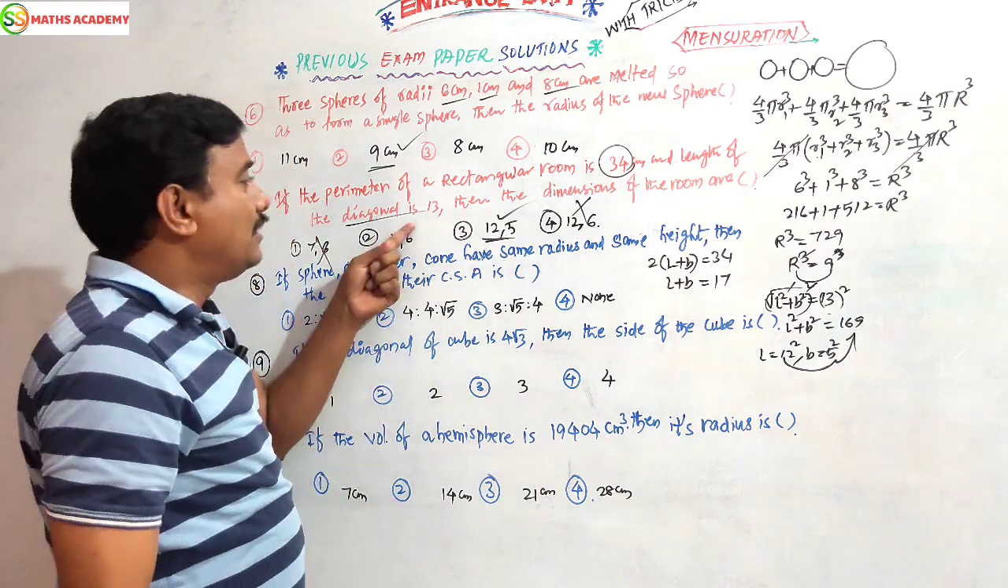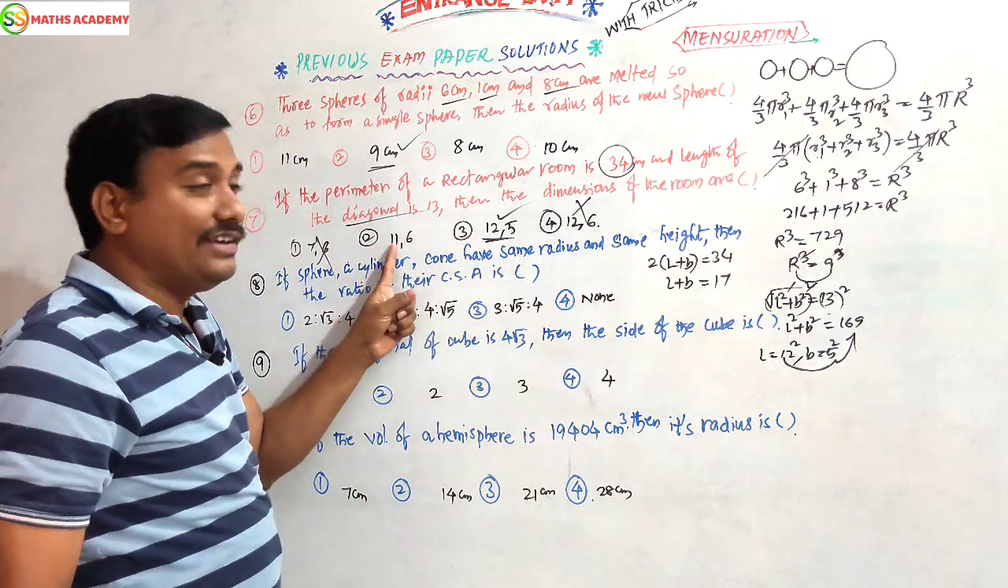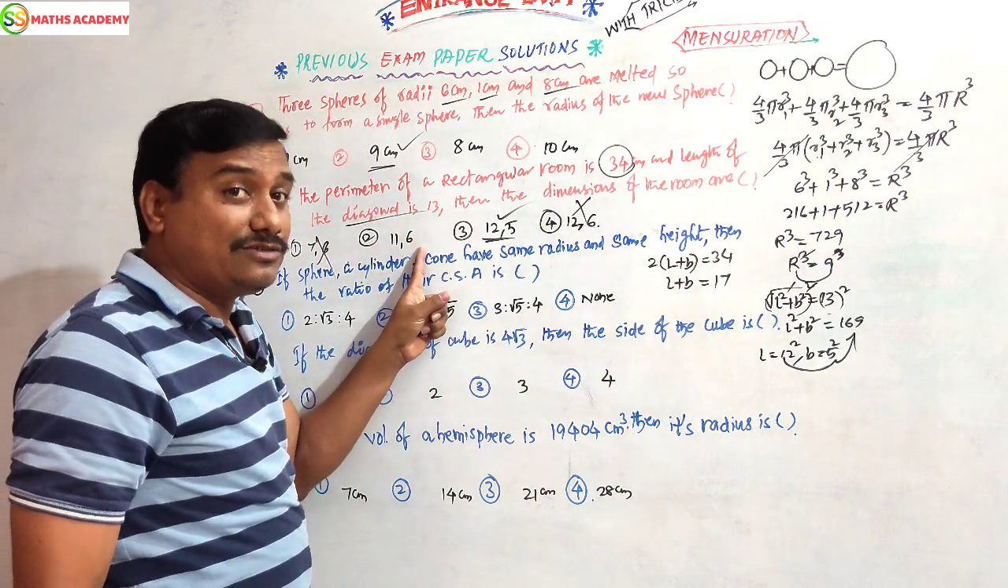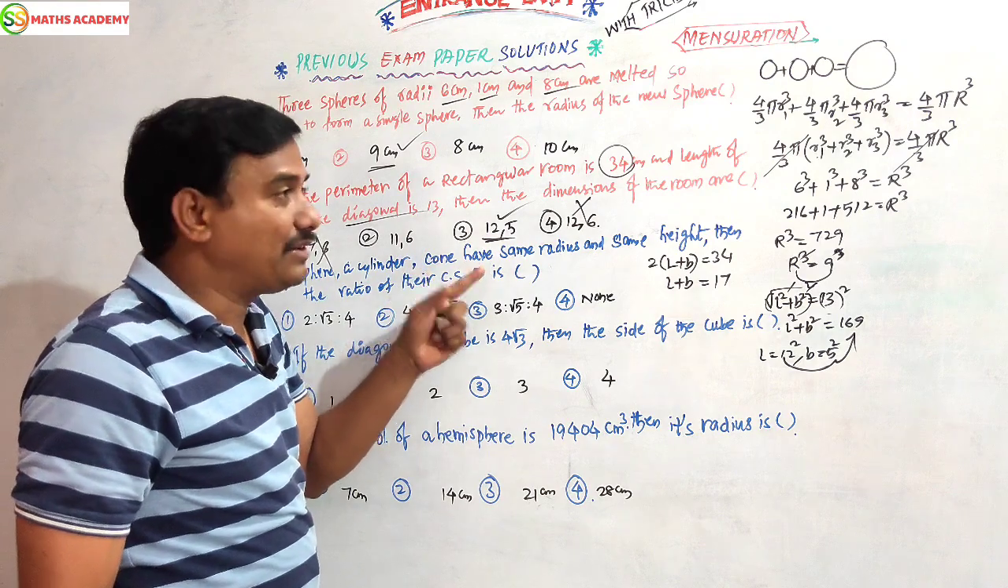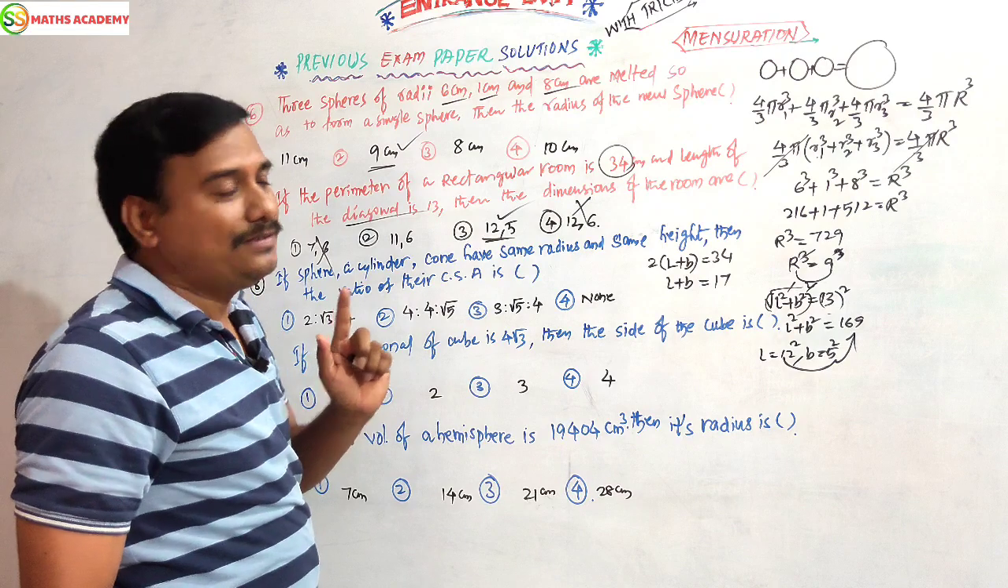Next we can think of the diagonal. Diagonal means root of L square plus B square. That means 11 square is 121, 6 square is 36, that is 157. But 157 is not the correct value for 169. So this is the correct one. Okay, right.